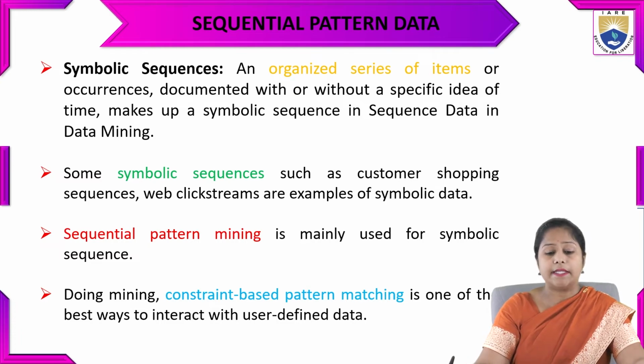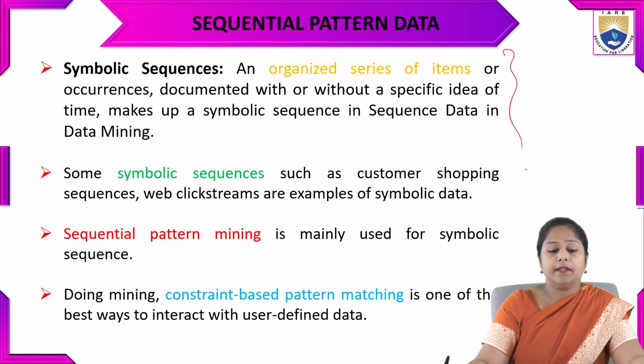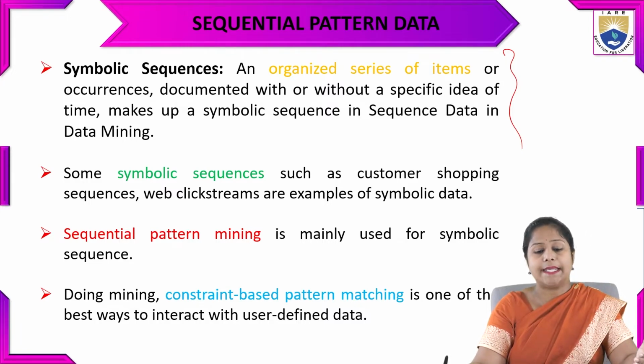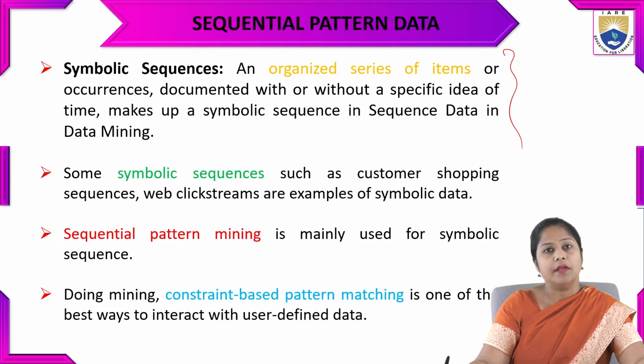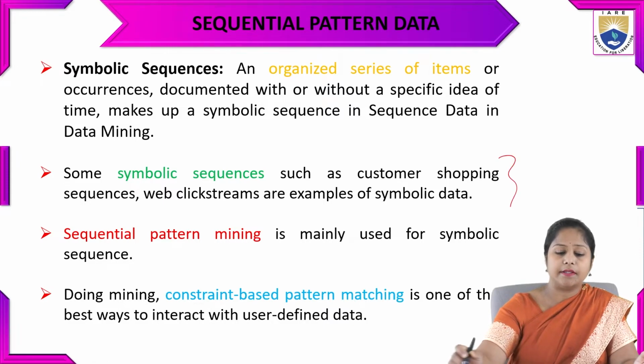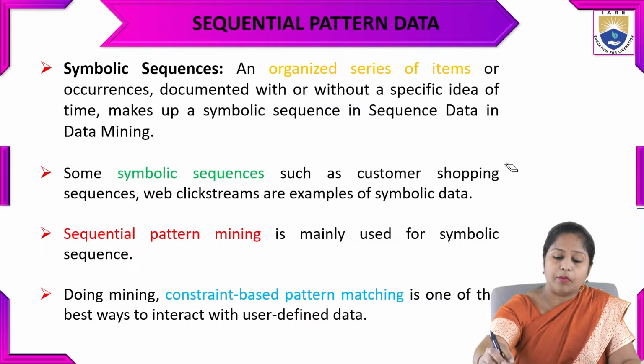Now that comes under sequential pattern data. So what is sequential pattern data? That is having symbolic sequences. It is an organized series of items or occurrences that is documented with or without a specific notion of time. So that will not be time series data, but it makes up a symbolic sequence in sequence data for data mining. Some symbolic sequences, such as customer shopping behavior sequences and web click streams, are examples of symbolic data.